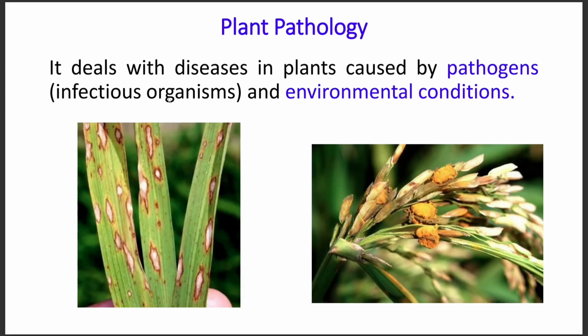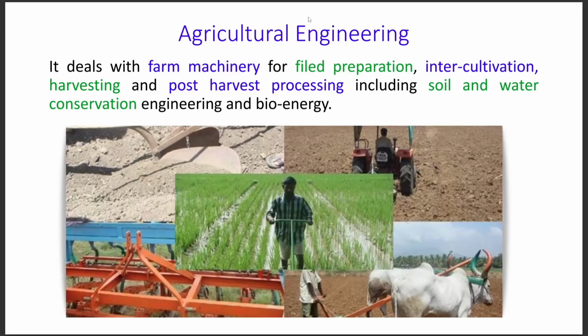Then we have plant pathology. Plant pathology mainly deals with the diseases in plants caused by pathogens, mainly infectious organisms. That could be fungi, bacteria, mycoplasma. There are many things. Also there are nematodes and environmental conditions that occur when the disease is spreading. So we will see all those things in plant pathology. This is the rice disease, brown spot of rice, and this is also a rice disease, known as false smut of rice.